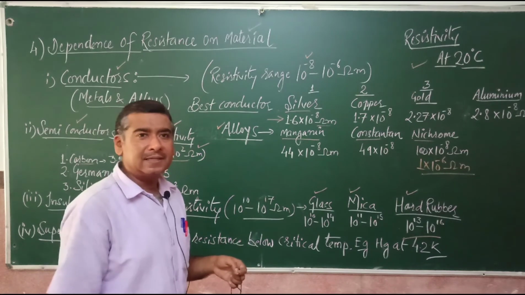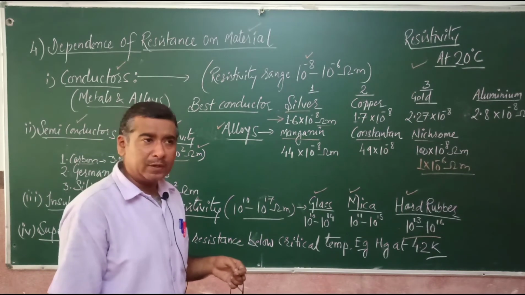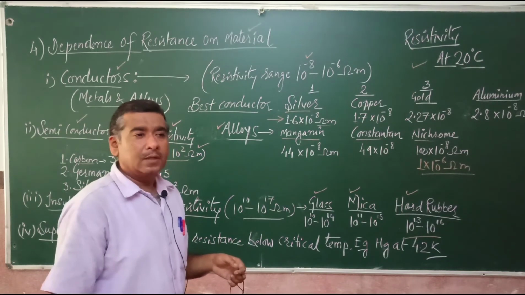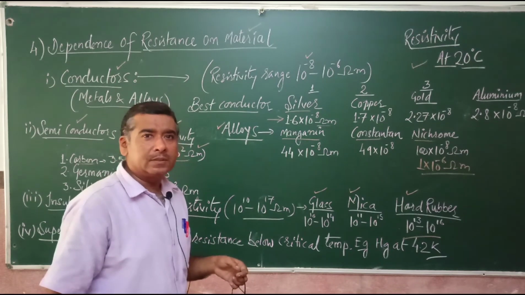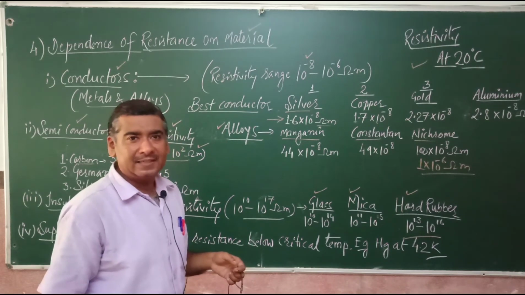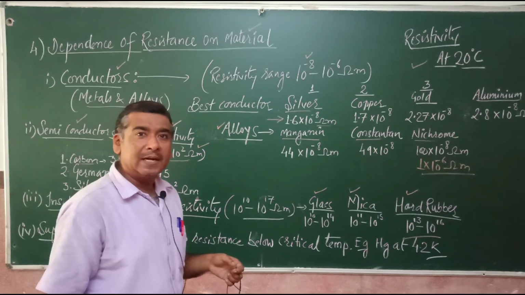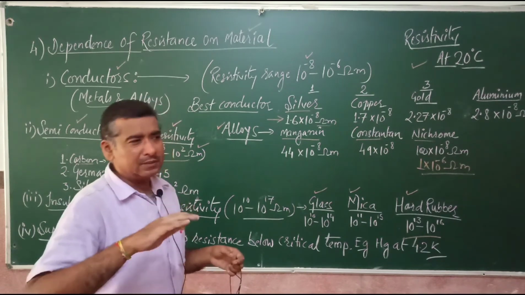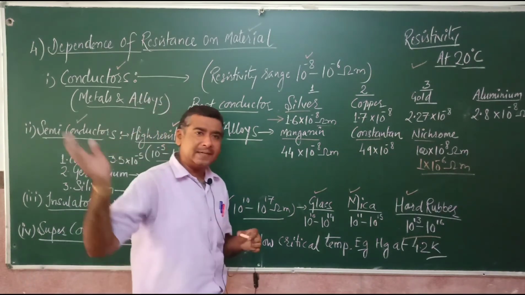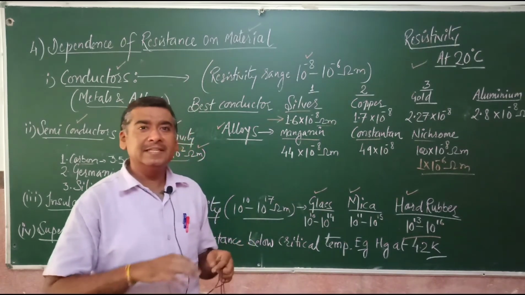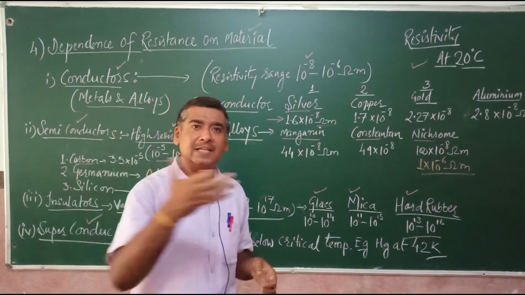Now superconductors are very important for all of us, because when we discuss the dissipation of electrical energy, you will see that almost 30 to 35% of all the electricity which we produce is dissipated, is wasted as transmission loss.